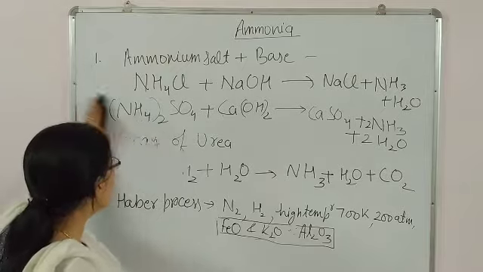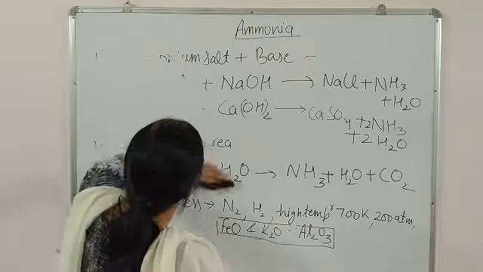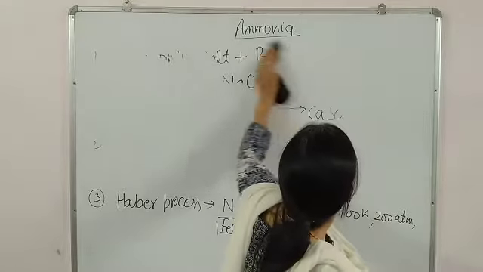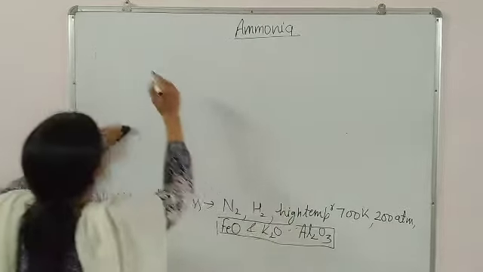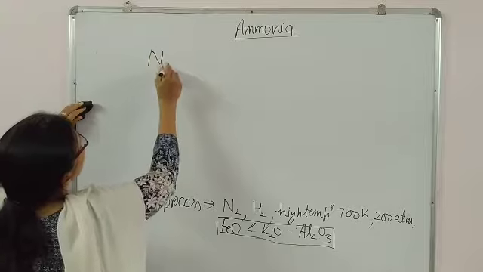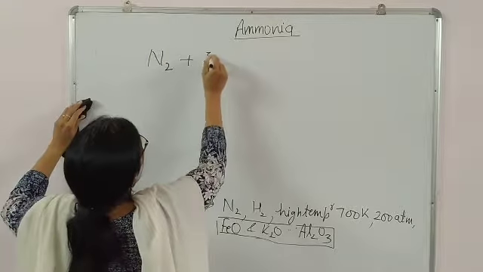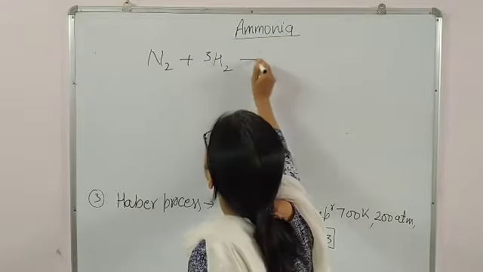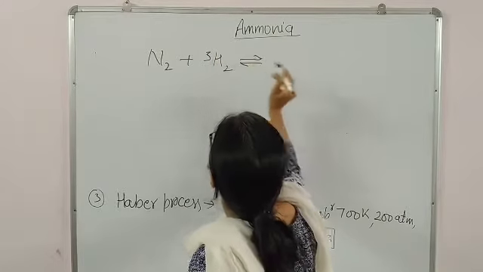Let us write the equation. For the Haber process, nitrogen plus 3 hydrogen, it is a reversible reaction.